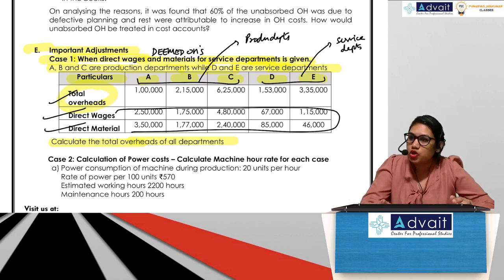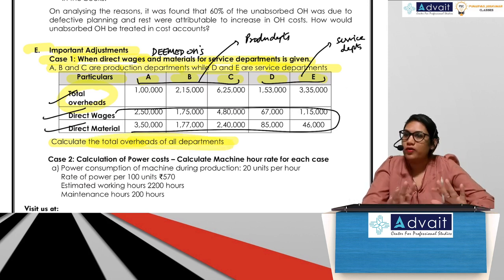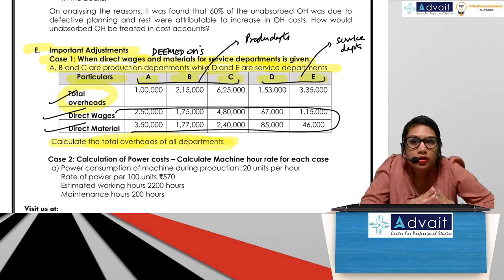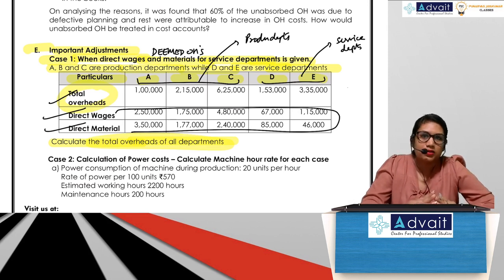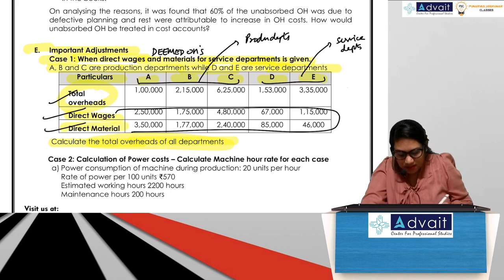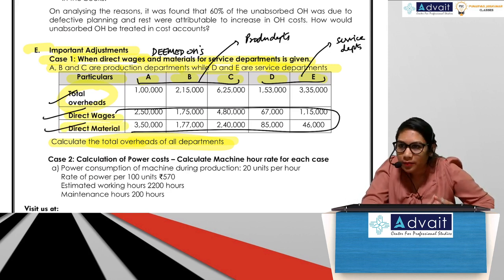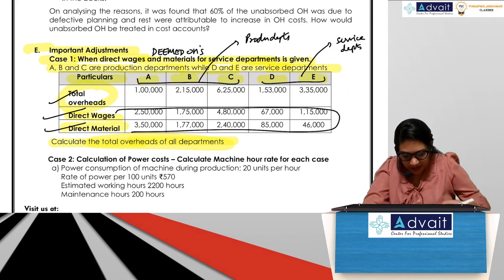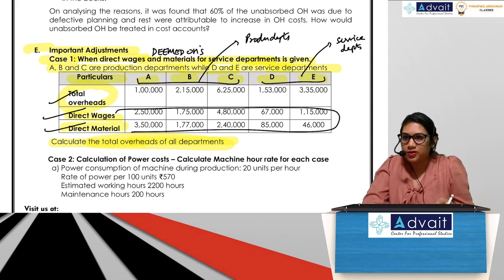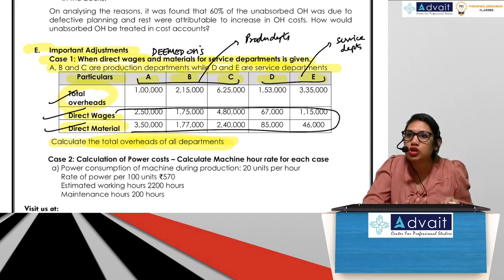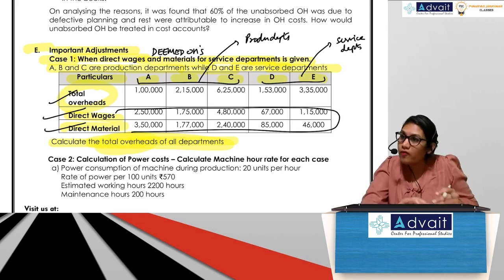What have they asked us to do? Compute total overheads. Overheads are what? Indirect expenses. Direct wages and direct material are what? Direct expenses. So can you add them? No. If we add direct expenses and indirect expenses, we'll get a total cost. They have not asked for total cost. They've asked for total overheads.